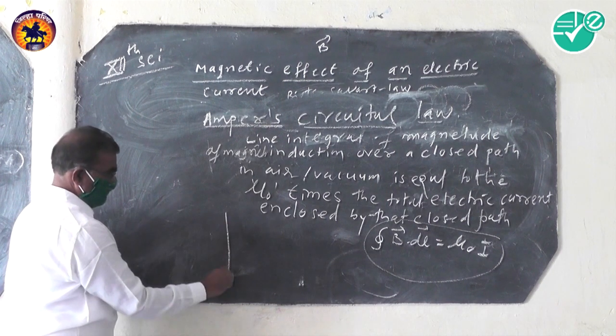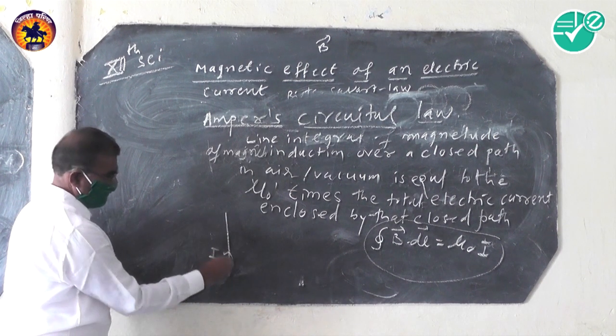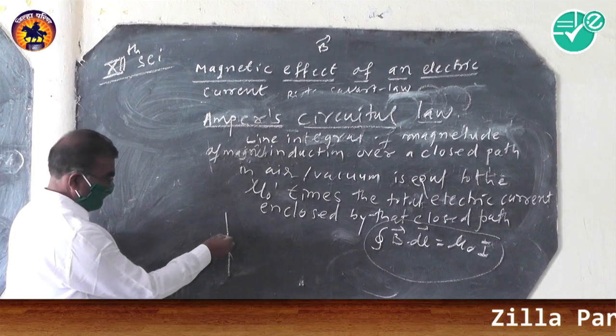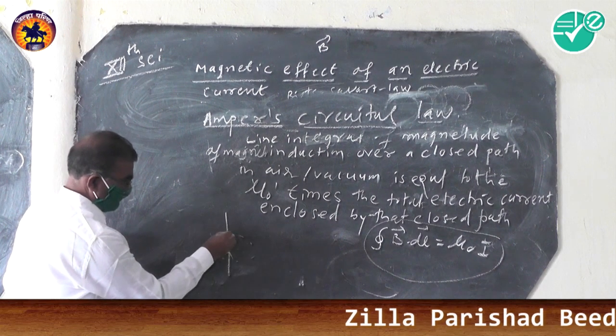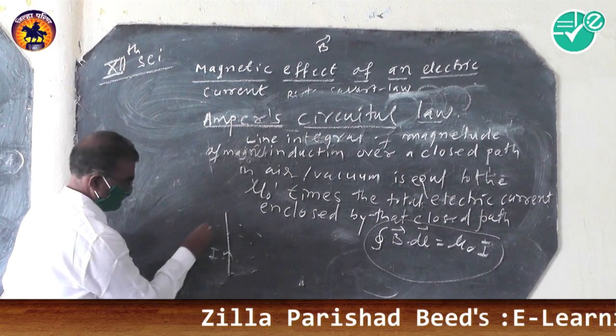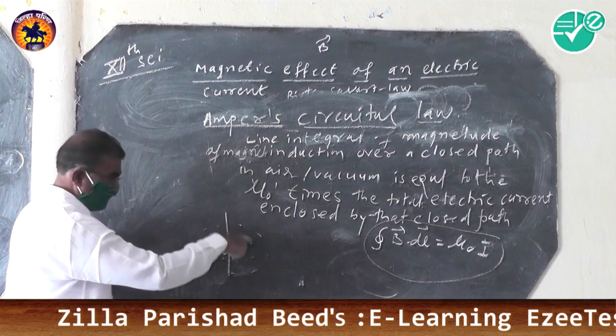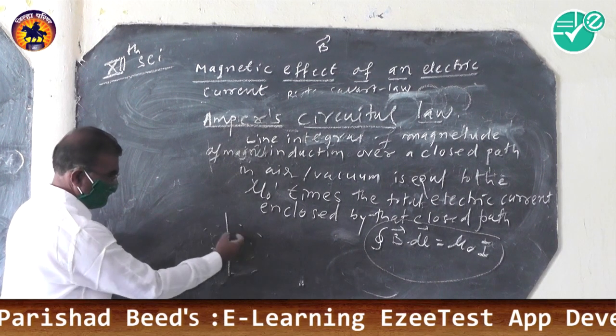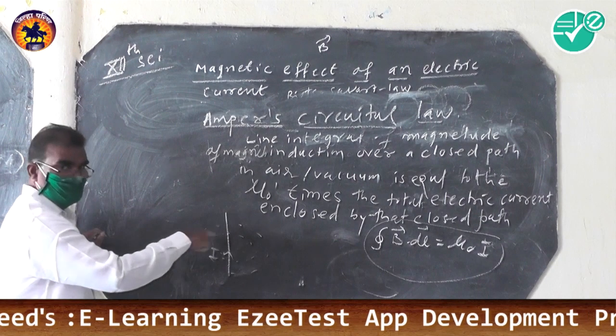Consider a straight conductor carrying a current I. That current I produces a magnetic field in its surrounding space. The magnetic field around the current carrying conductor is represented by concentric circles.